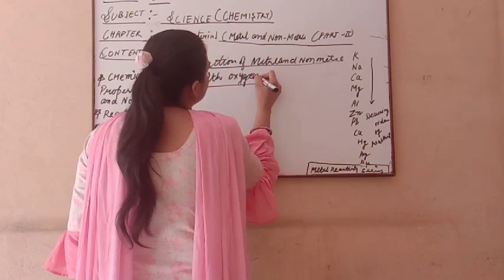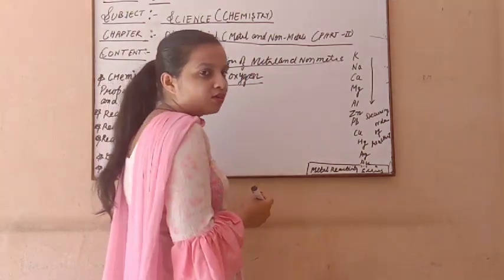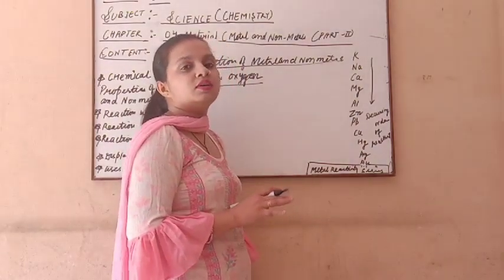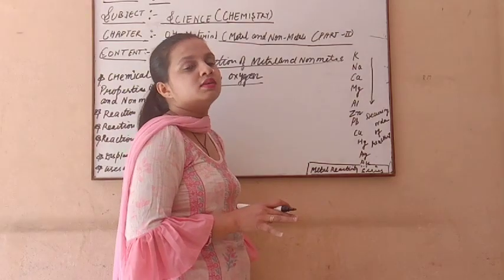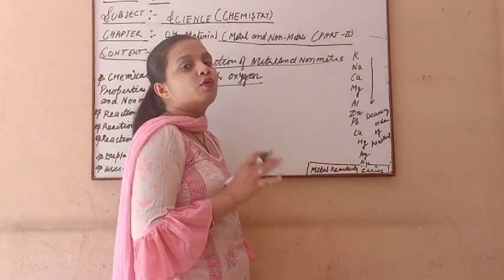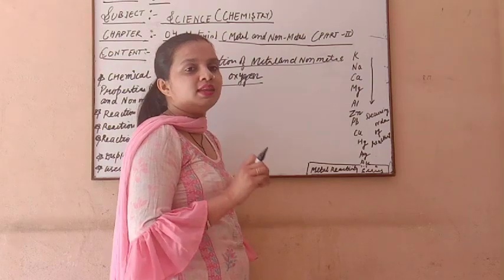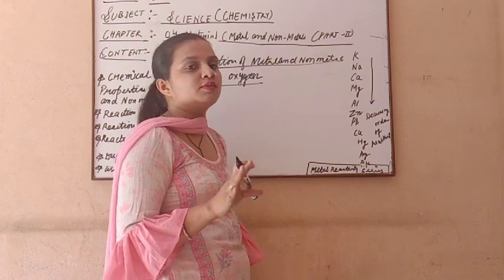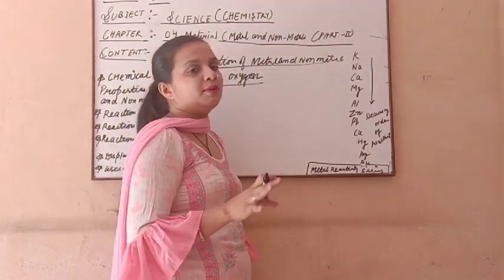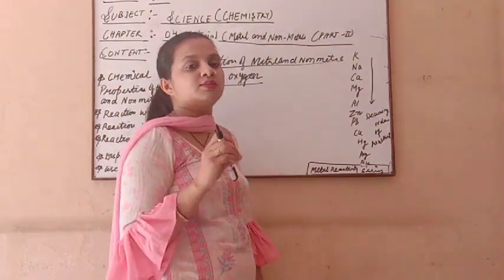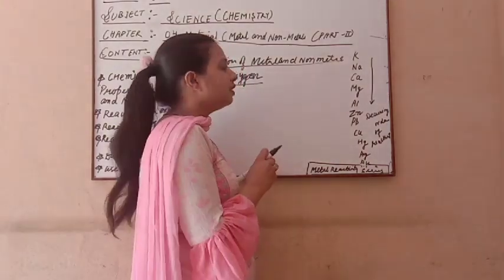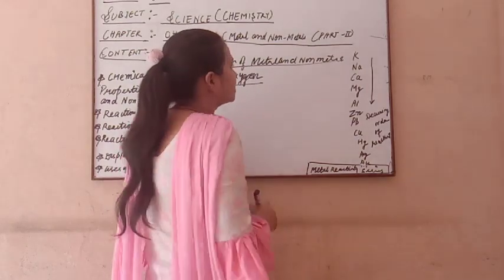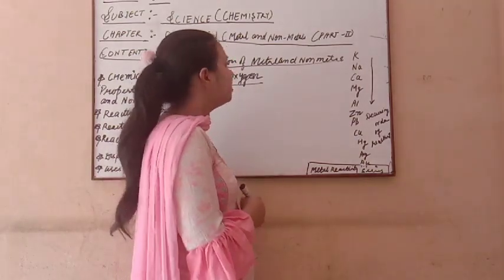Oxygen is also a very important gas present in our surroundings, because oxygen gas is very necessary for our body. There is 21% oxygen present in our atmosphere. It is very important, and for any combustion, for burning anything, we need oxygen gas. If oxygen gas is not present in our surroundings, the combustion process cannot be done. So oxygen plays a very important role in our life.